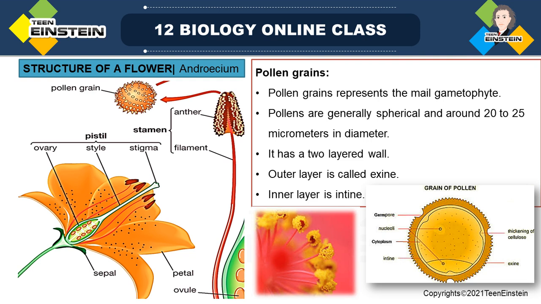In a young anther, at the center of the microsporangium, a group of compactly arranged cells is present. These are homogeneous cells. What do you mean by homogeneous? All cells are of the same type.